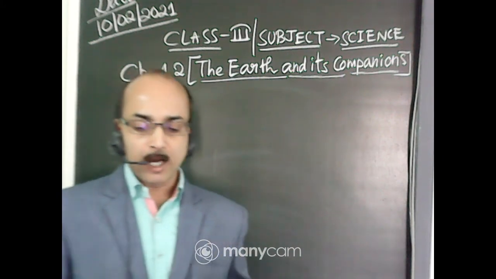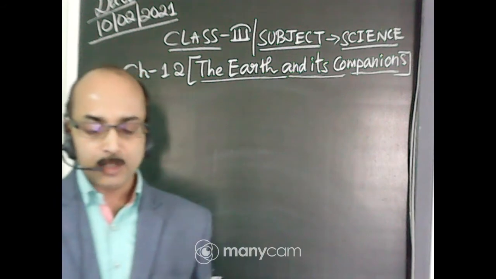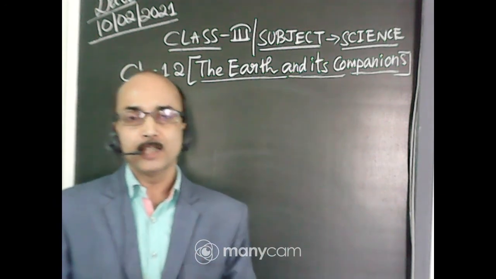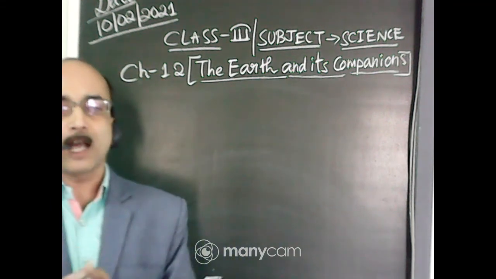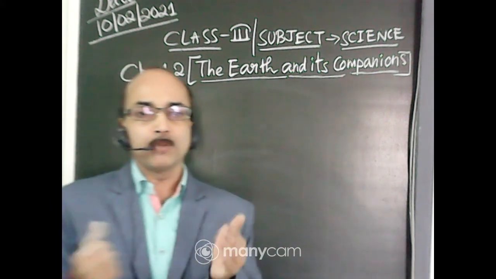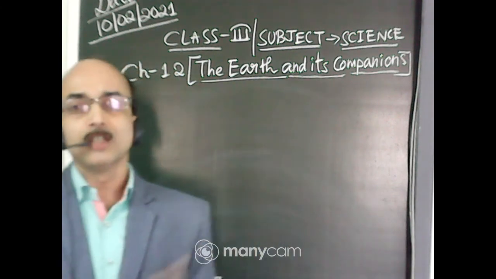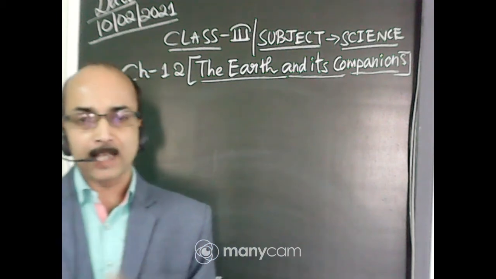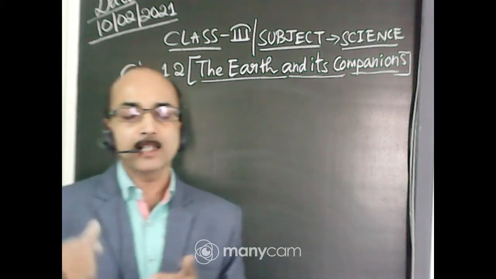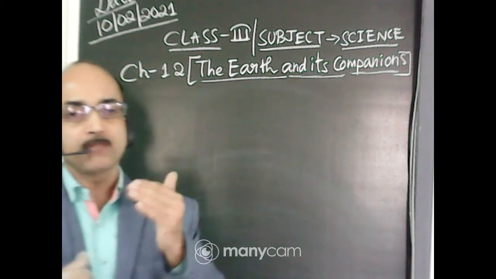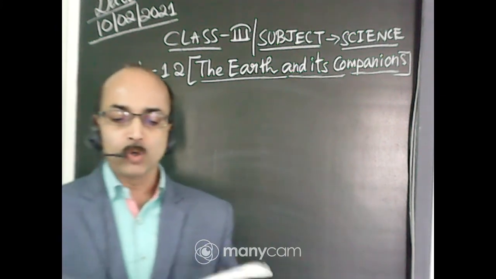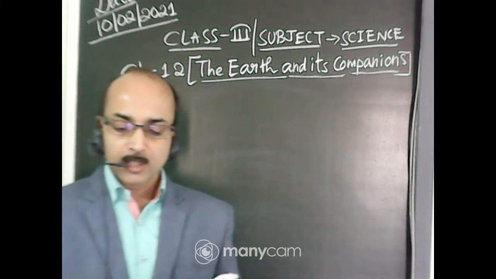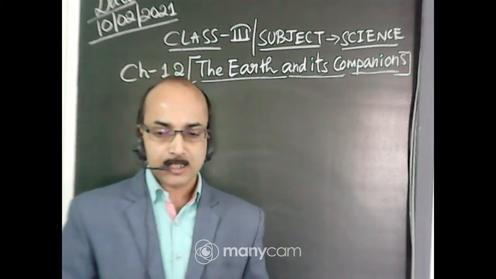Then we have also learned about the moonlight. What is moonlight? Actually, the moon has no light of its own. Why are we seeing the moon at night, on a full moon night, Purnima? We are seeing the whole moon because the moon is just reflecting the sunlight. When the sun rays fall on the moon, it reflects the sunlight, so we are able to see the moon. This is the moonlight.